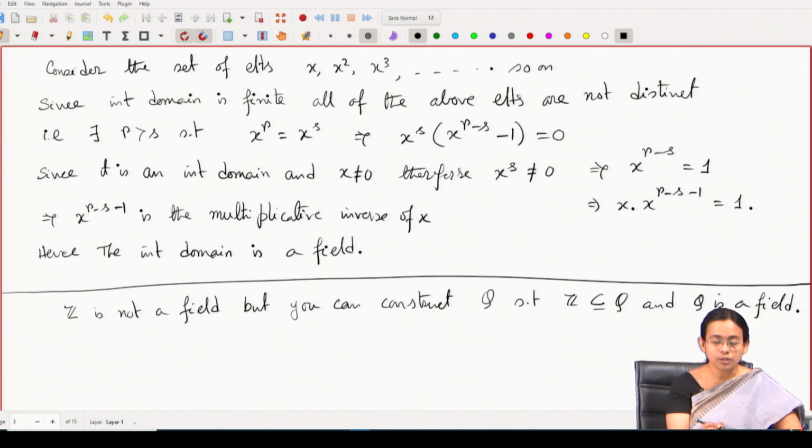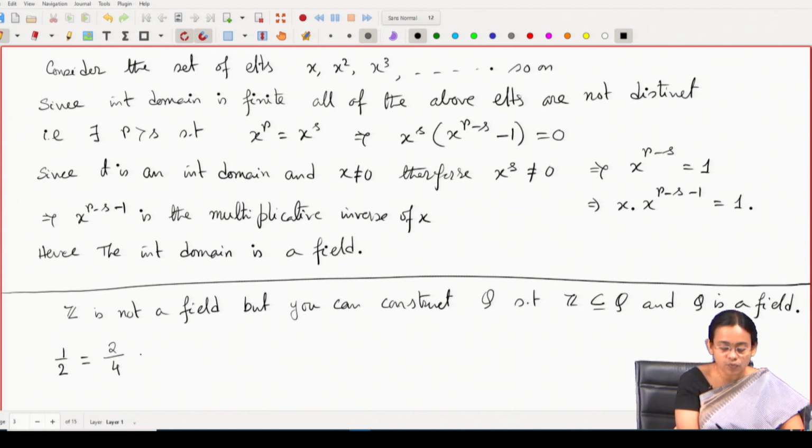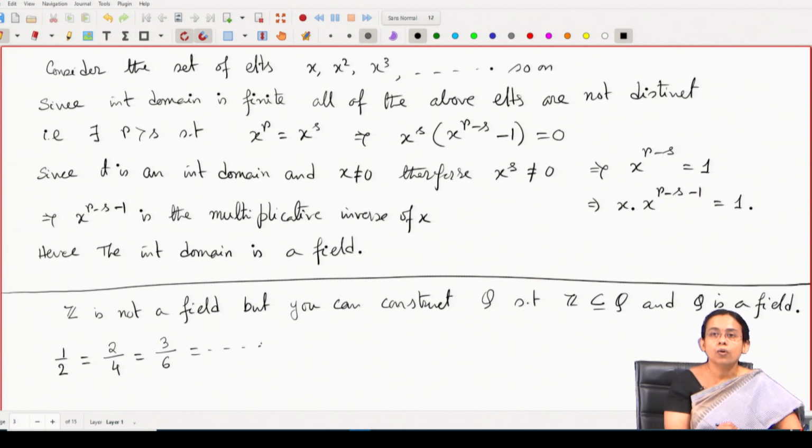So, you can see that this rational number half is the same as the rational number 2 by 4, which is the same as the rational number 3 by 6 and so on. So, all these rational numbers that I am having are representing the same rational number.